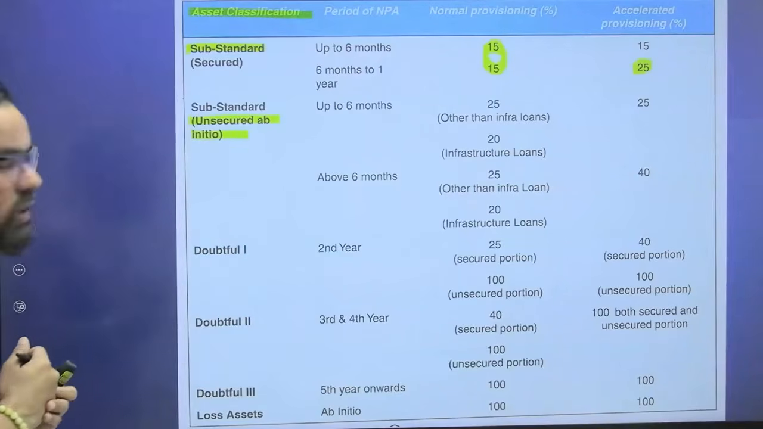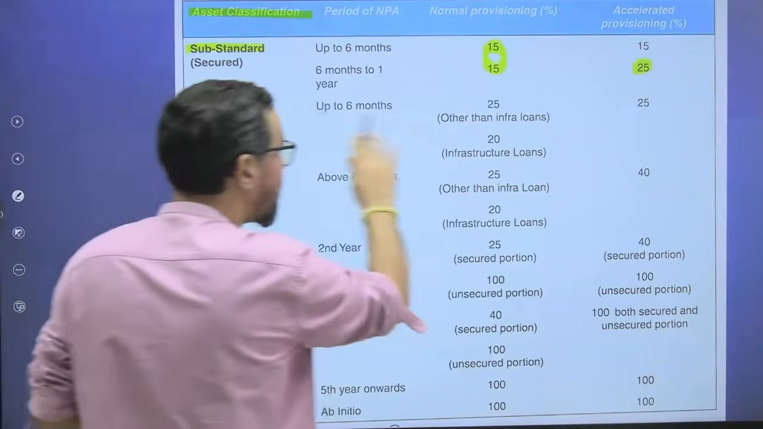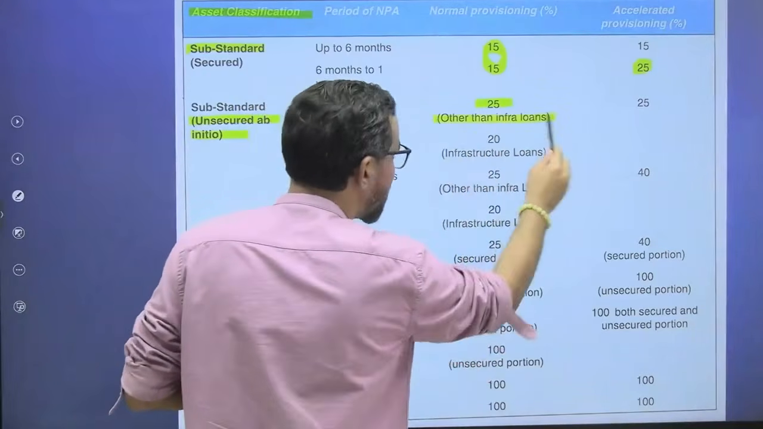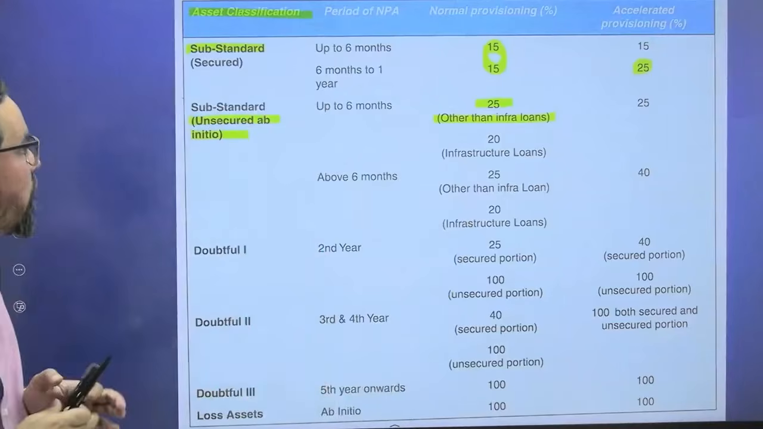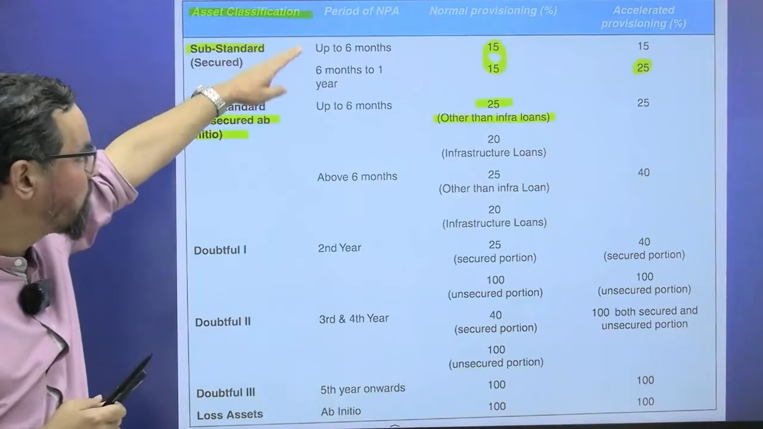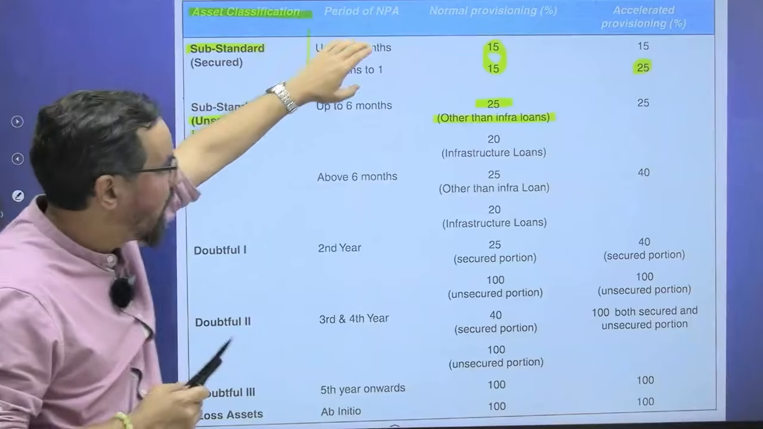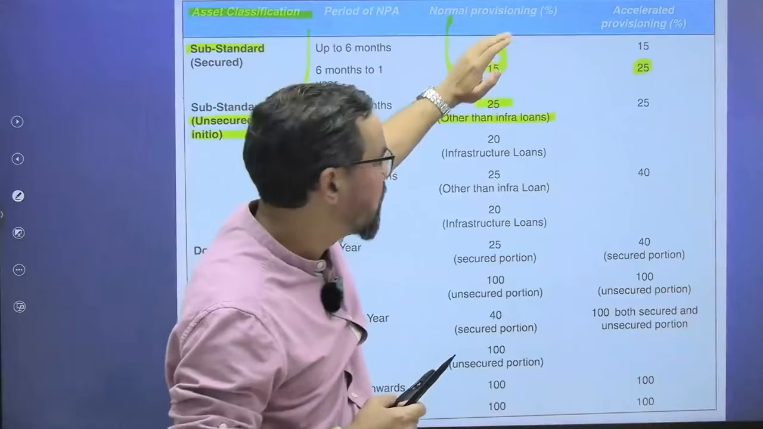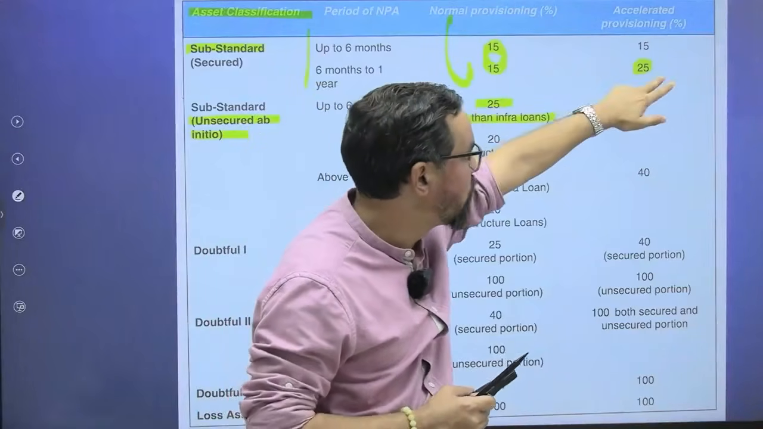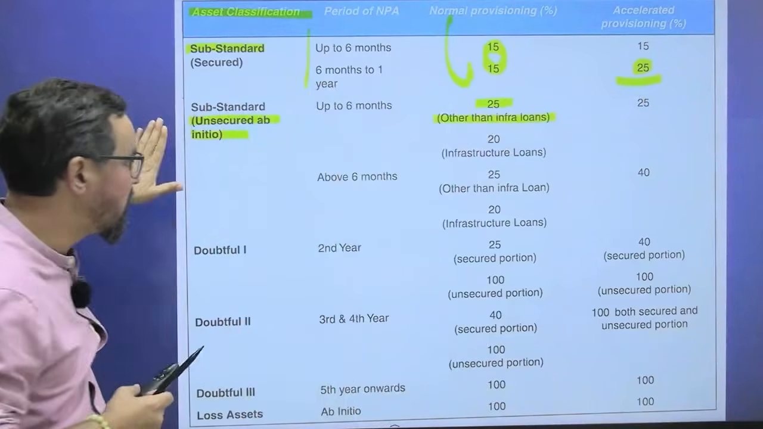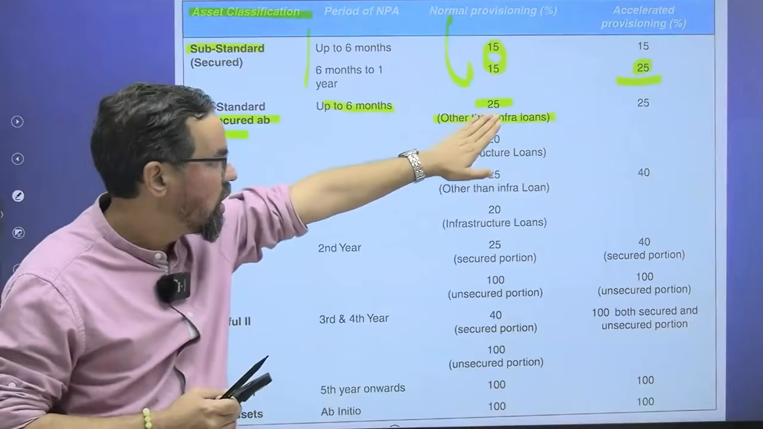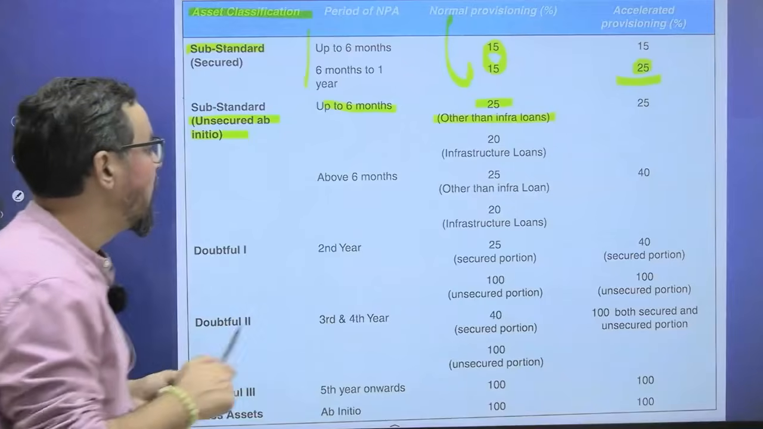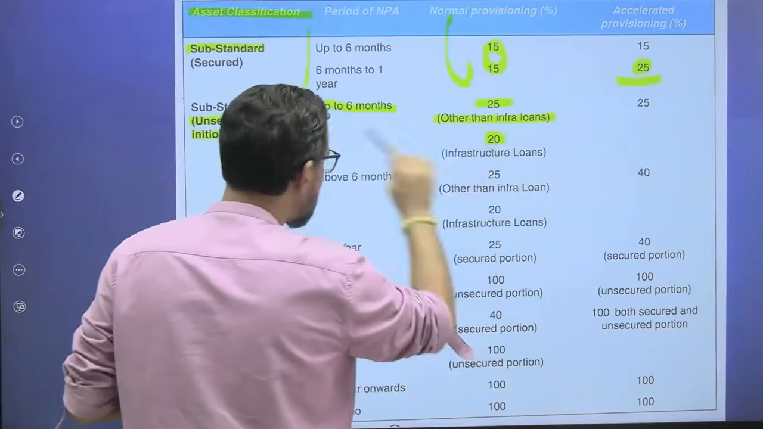if it comes to the unsecured one, ठीक है। So up to 6 months it is 25%, ठीक है, and then other than infrastructure loan, ठीक है। See, I missed one thing, ठीक है। Substandard secured period, this is the time duration, and this is the normal provisioning, ठीक है। It is 15% for the secured portion. Accelerated provisioning, we go to 25%, ठीक है। For unsecured up to 6 months it is 25%, ठीक है। But in case of infrastructure loan it is 20% up to 6 months.